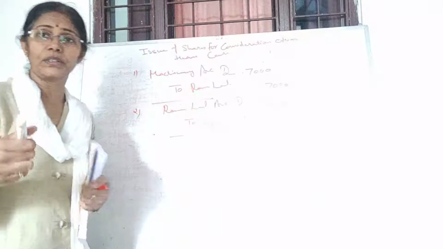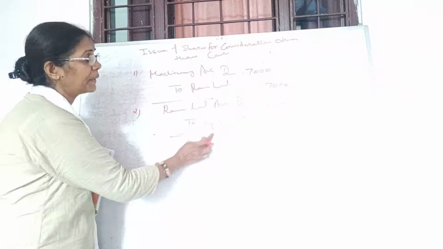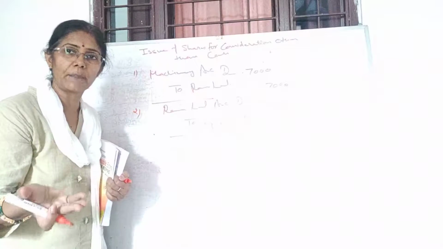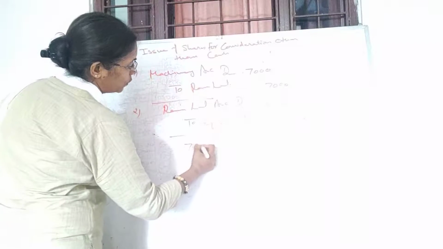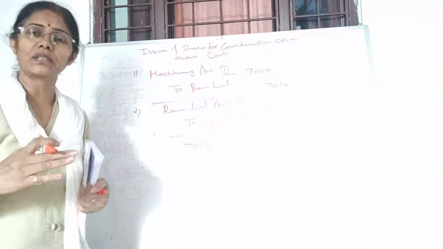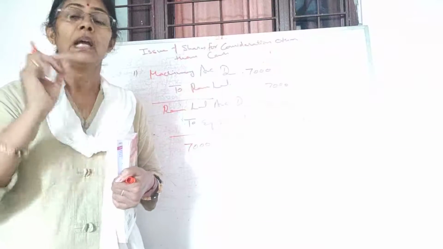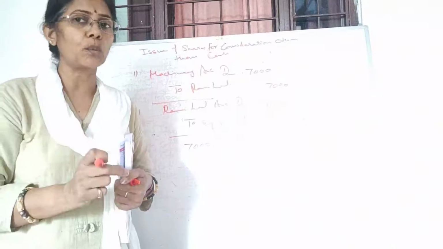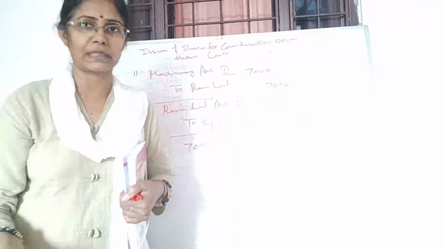Now one very important thing, students: when you write the narration, you have to show the number of shares which you have issued to this party. How to calculate the number of shares? That's very easy. It is 7,000. This is the amount which you are paying, and in the question it will be given what category of share you are issuing. These are of 10 rupees, 20 rupees, 50 or 100 rupees. Its denomination must have been given.